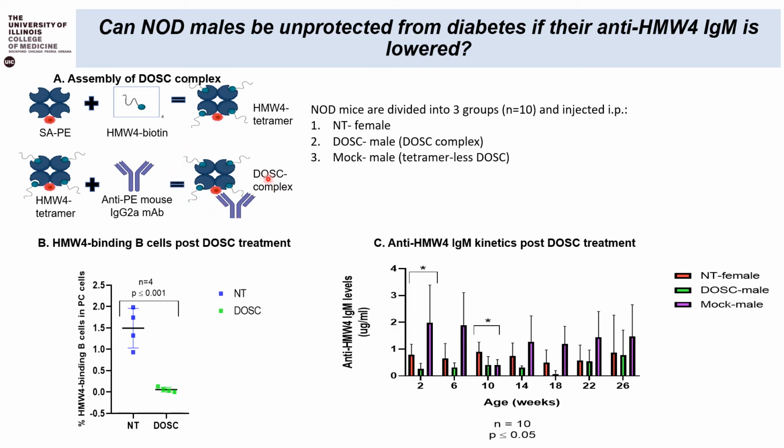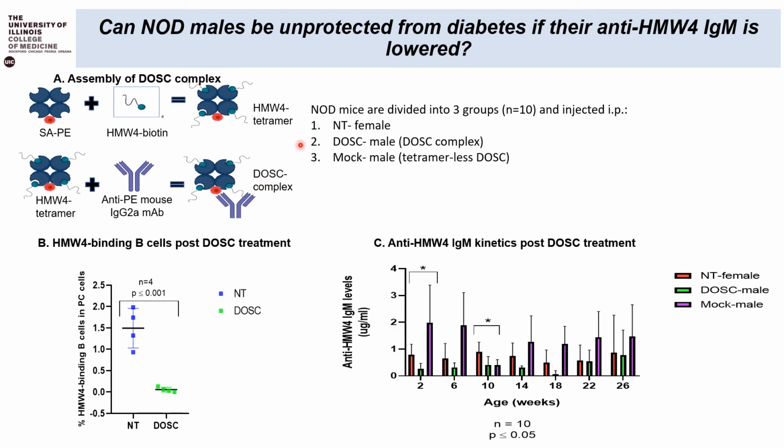On injecting this DOSC complex, it caused ADCC, that is antibody dependent cell cytotoxicity, in these mice, which led to the depletion of HMW4 specific B cells in the peritoneal cavity, which in turn led to the depletion of the HMW4 IgM levels in their blood. This is clearly shown in figure B, which shows how the DOSC treatment led to the depletion of about 90% of HMW4 specific B cells from the peritoneal cavity of the mice.